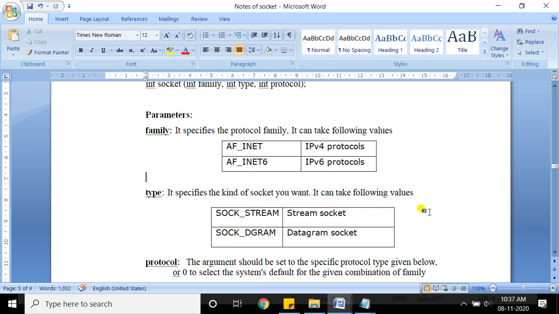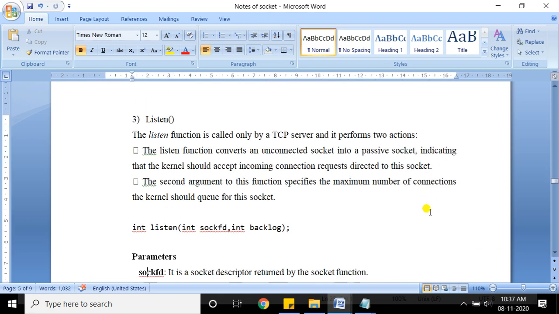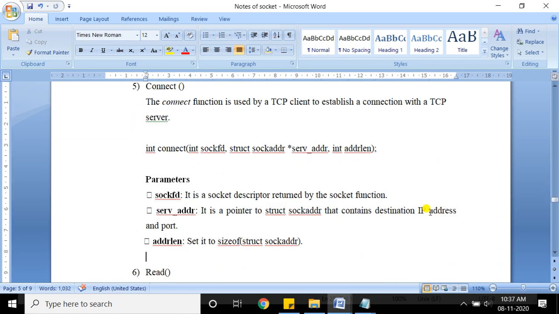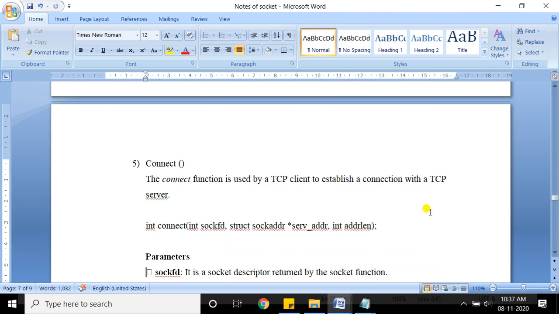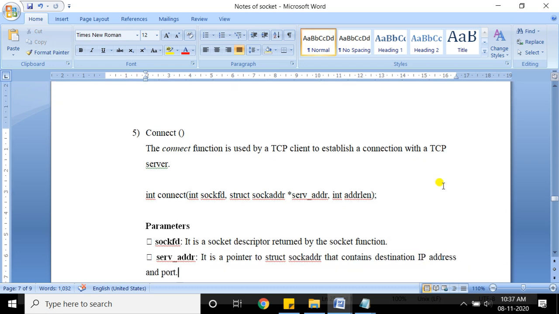Let's look at the connect system call. The next is connect. Now see, connect is used in the TCP client, not in the TCP server. It is not used on the server side. It is used in the TCP client to establish the connection with the TCP server. Getting? It has three parameters. The first parameter is the socket descriptor.